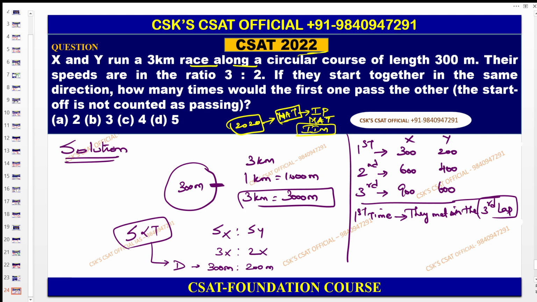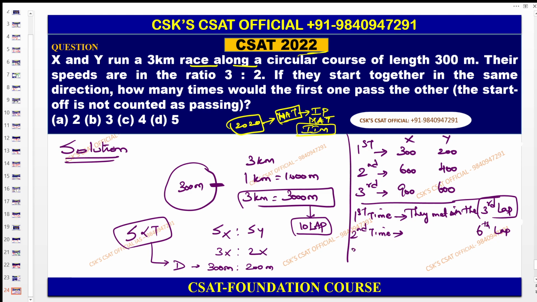First of all, try to understand: your 300 meters is one round. Therefore they need to complete 10 laps to complete the 3000 meters. The second time they meet is the sixth lap.